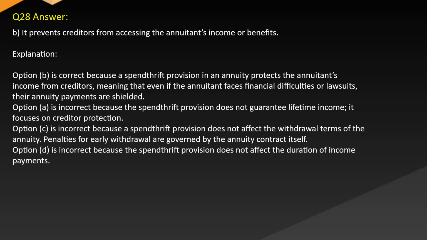Option A is incorrect because the spendthrift provision does not guarantee lifetime income. It focuses on creditor protection. Option C is incorrect because a spendthrift provision does not affect the withdrawal terms of the annuity. Penalties for early withdrawal are governed by the annuity contract itself. Option D is incorrect because the spendthrift provision does not affect the duration of income payments.